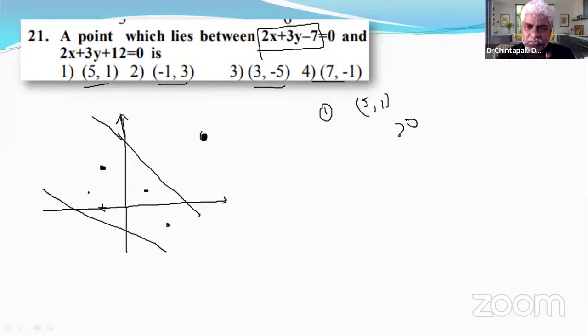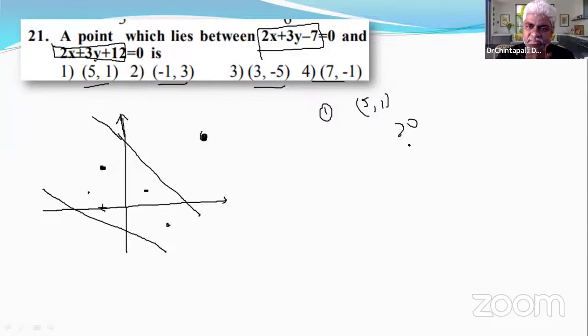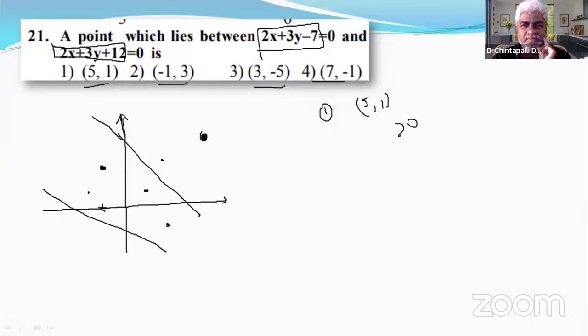It is positive. Plug in the same point in the second line: 10 plus 3 plus 12. Positive. Both are positive, right? That means, to answer this question, one should be positive and another should be negative. The conclusion for this discussion is one should be positive, one should be negative. Then only that point lies between the lines. Check the remaining 3 options.